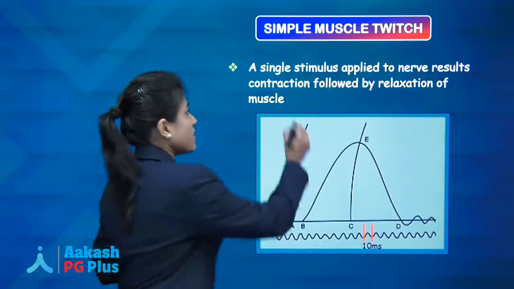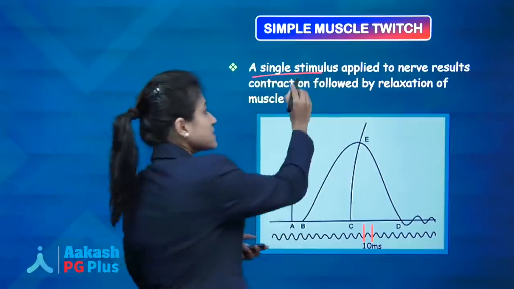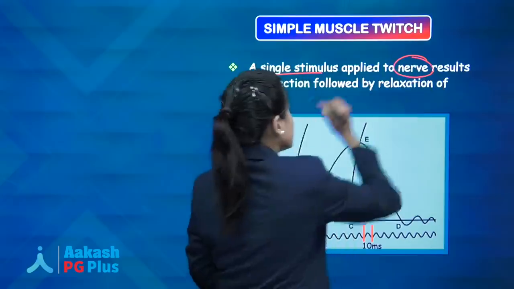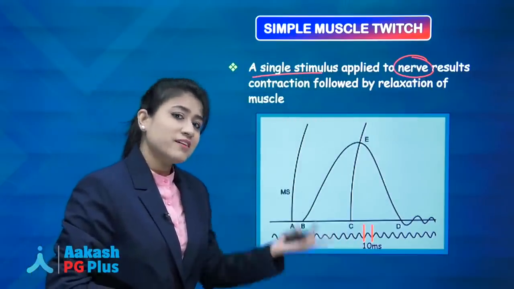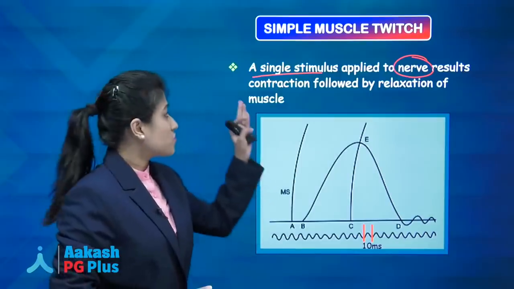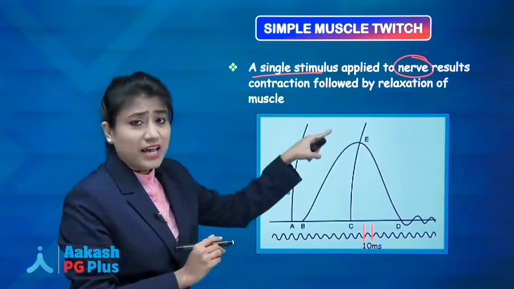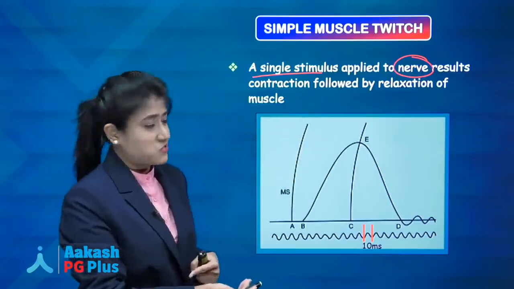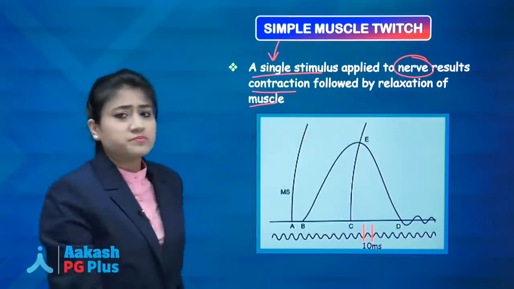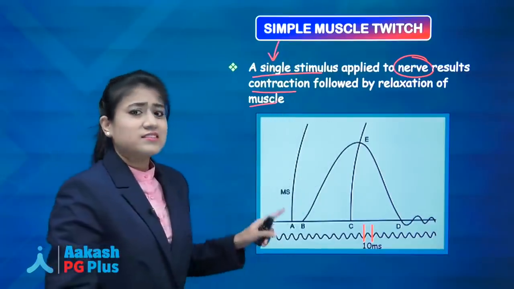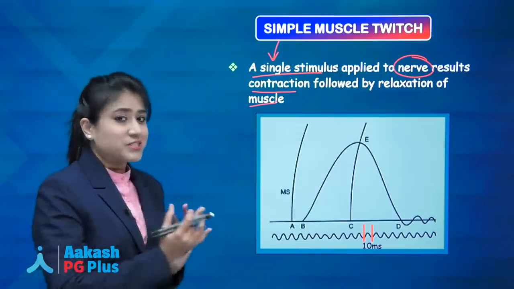Write it down. Whenever a single stimulus is applied to a nerve, then the muscle is contracted followed by relaxation. Okay, so whenever you give a single stimulus to a nerve, then the muscle will contract followed by relaxation. So this is nothing but your simple muscle twitch. So now what is this? This is the graph which you will get on the kymograph, on the rotating drum.